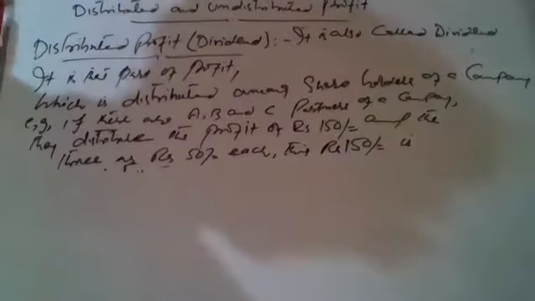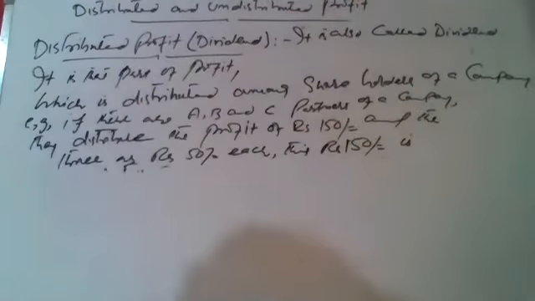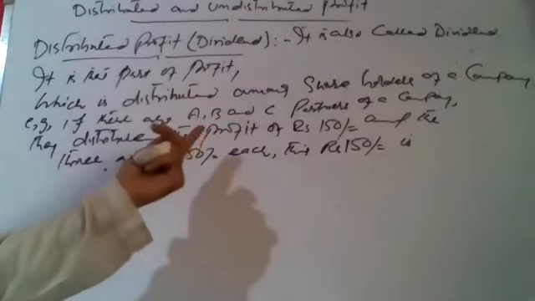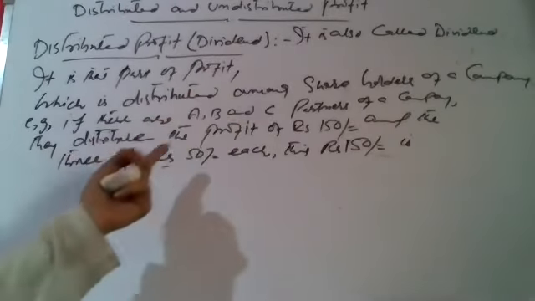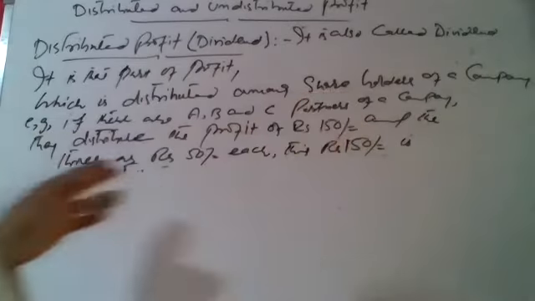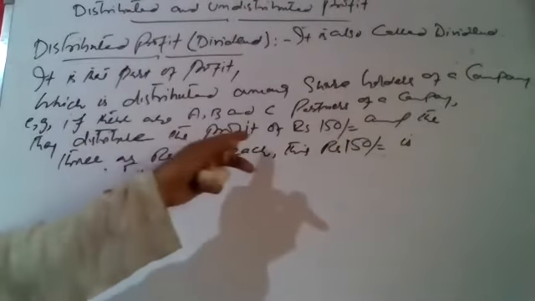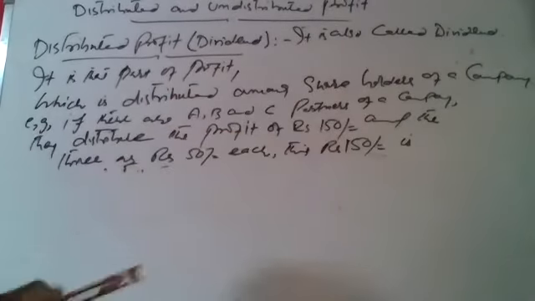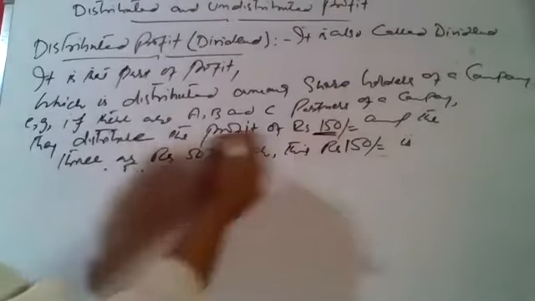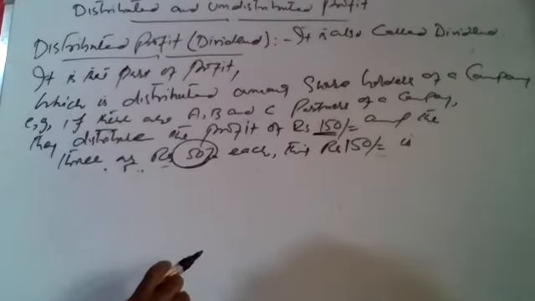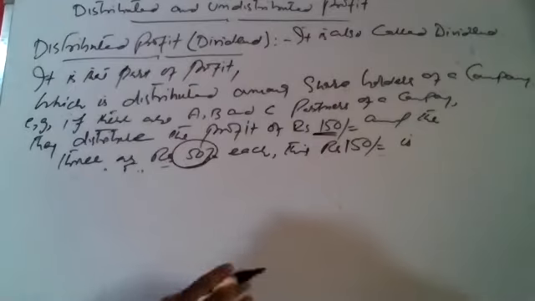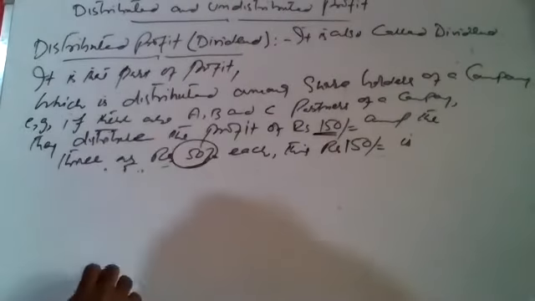So when they have decided to distribute this much of profit, for example, we have taken the example of a company in which there are 3 partners, and they distribute the profit of rupees 150 among the 3, and they get 50 rupees each as dividend. So everybody's dividend is 50 rupees.